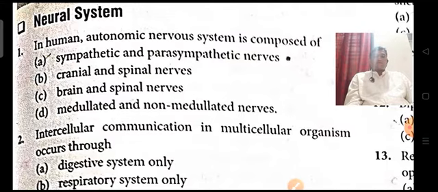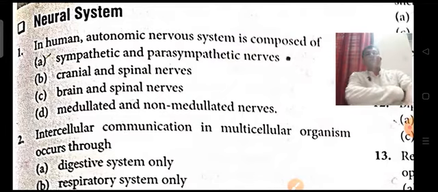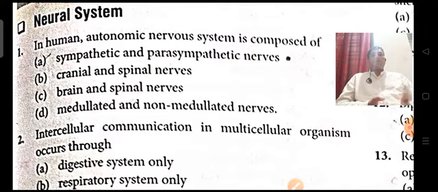The sympathetic nervous system will increase certain responses, while the parasympathetic will control the sympathetic pathway. If fear is increased, the parasympathetic nervous system will decrease the fear.